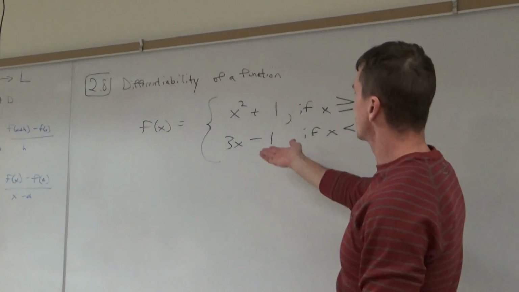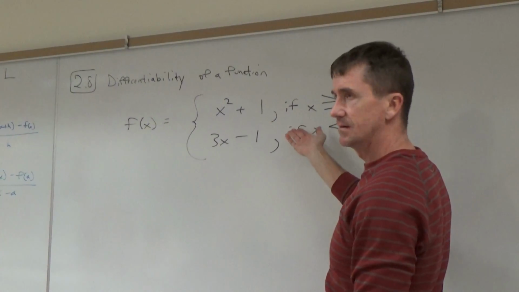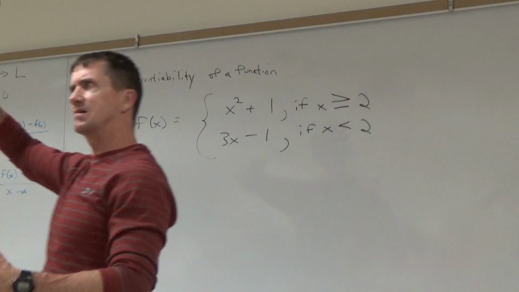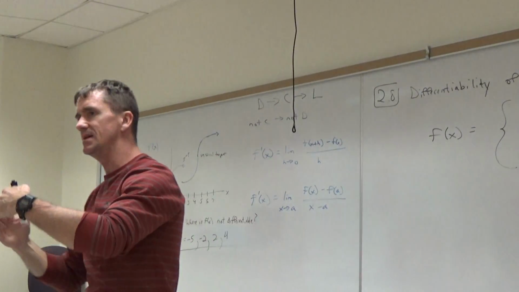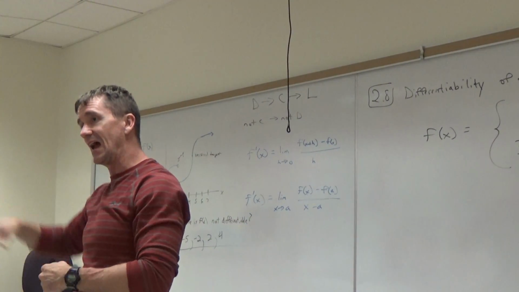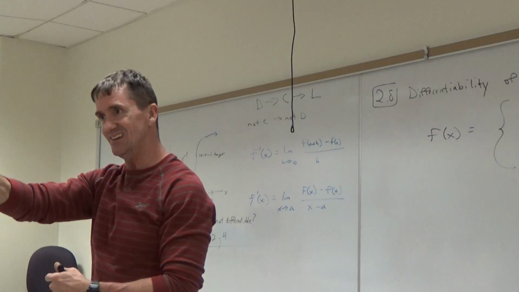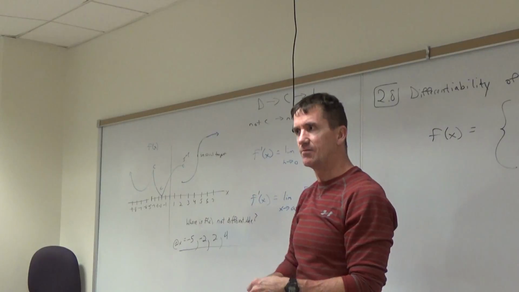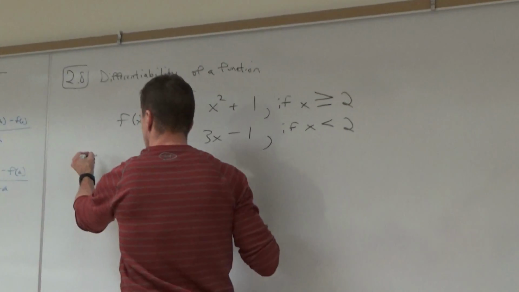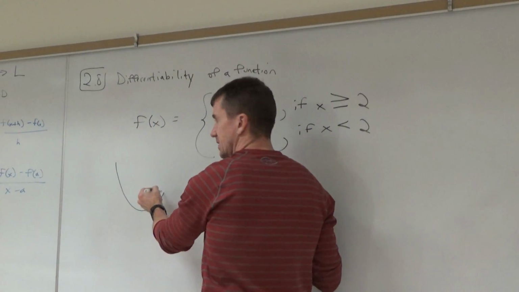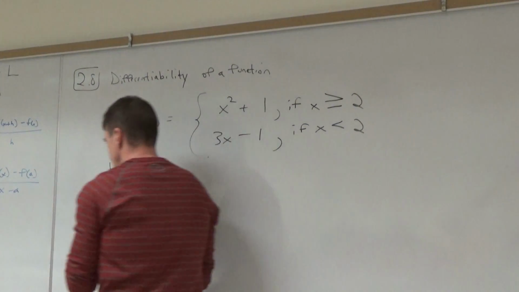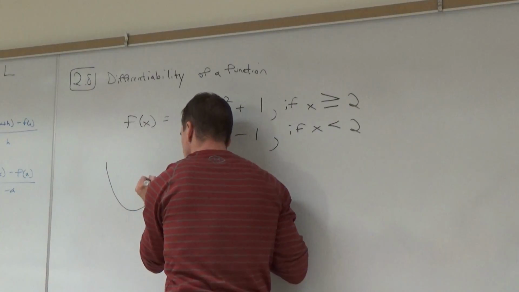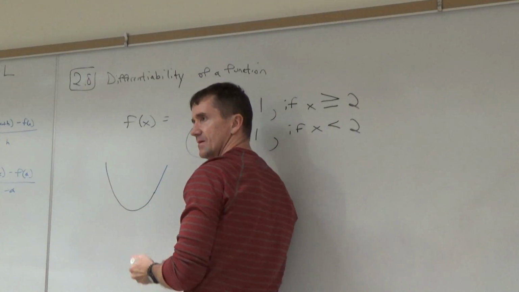All right, what am I? There's a function. It's a piecewise function, right? That's a parabola. What's this? Aha, so you got parabola, straight line, but maybe it is differentiable when they meet. It'd have to be smooth, wouldn't it? The slope from the left would have to match the slope from the right. You could design a roller coaster like that, right? A parabola, and then you attach the nice straight line right here. As long as you hit the slope perfectly, you're good. True? So that's what we're looking at.